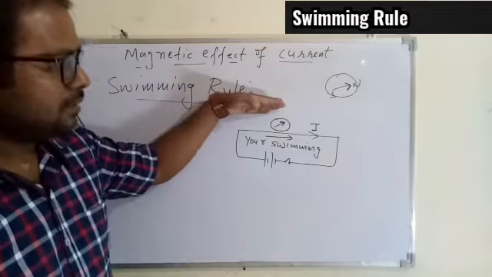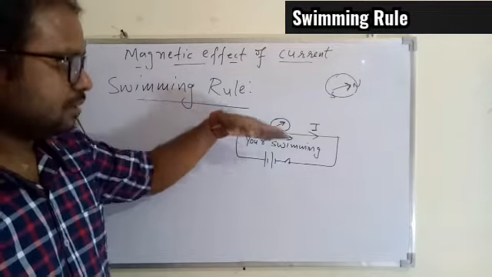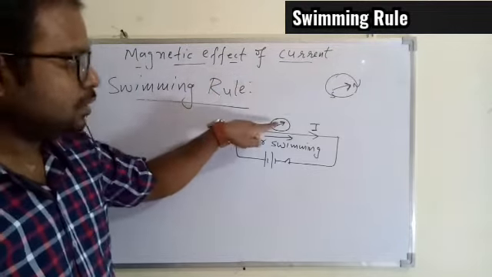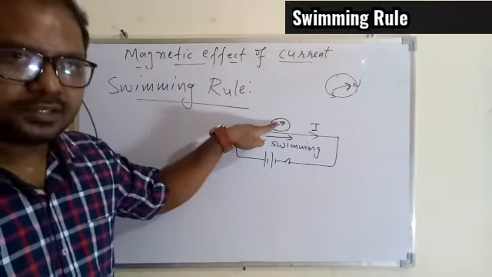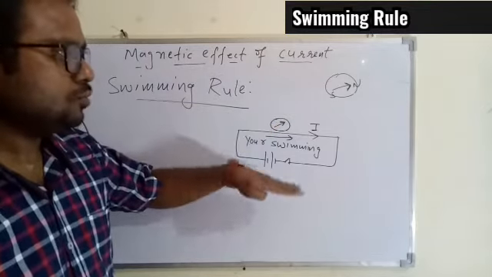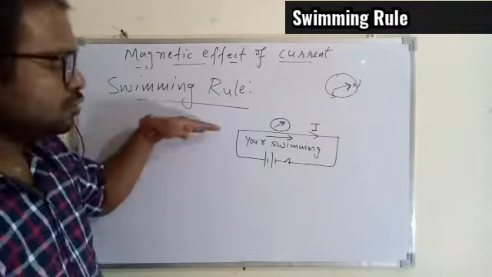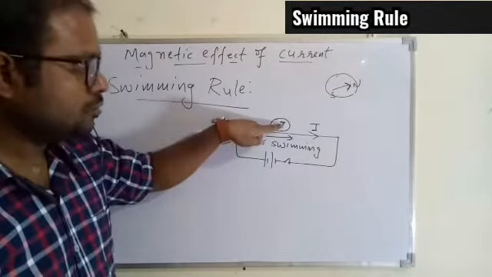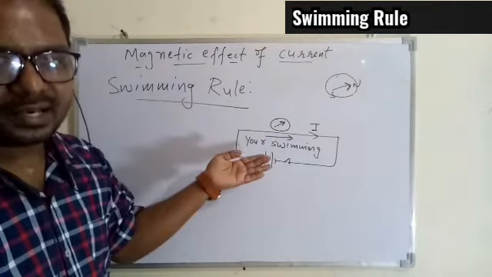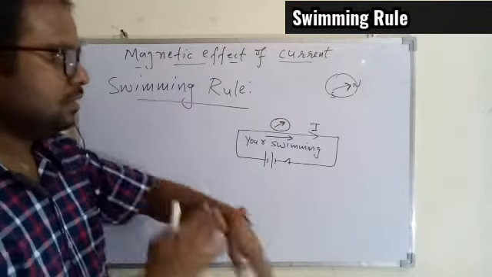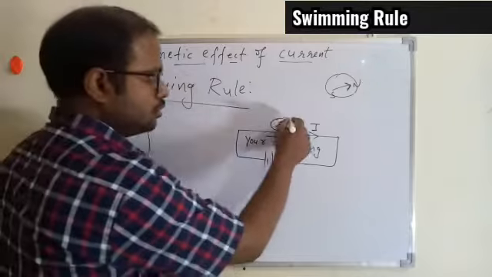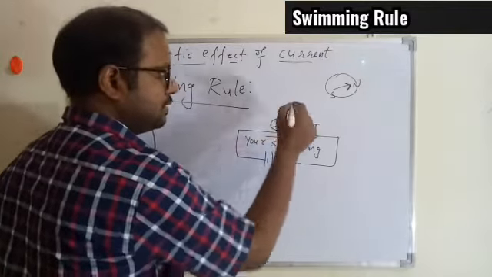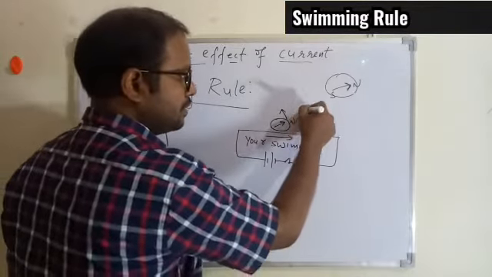If the compass is placed nearby the conductor, then the north pole of this compass, or the needle of the compass, will move towards your left. So if you are swimming along this direction, because this is the direction of the electric current, the north of this needle will deflect towards your left hand side. So your left is this one. You understood, this north pole will deflect in this direction, so the needle will move somewhere this way.